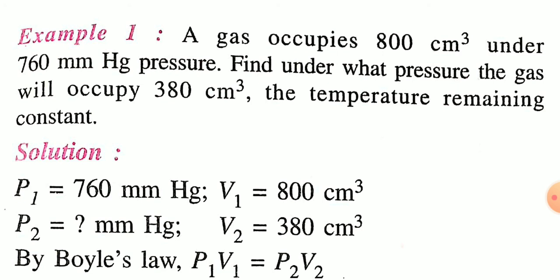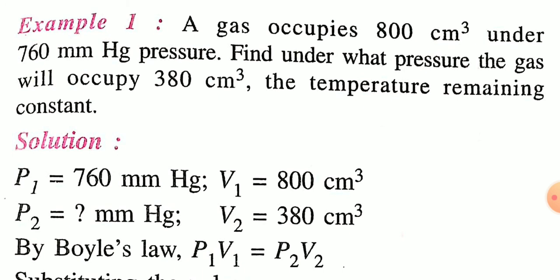For example, one example I have given here: a gas occupies 800 cm³ volume under 760 mm Hg pressure. This is the initial volume V1 and the initial pressure P1. Find under what pressure the gas will occupy 380 cm³ volume. So the final volume V2 is 380 cm³. You have to calculate the final pressure, the value of P2.